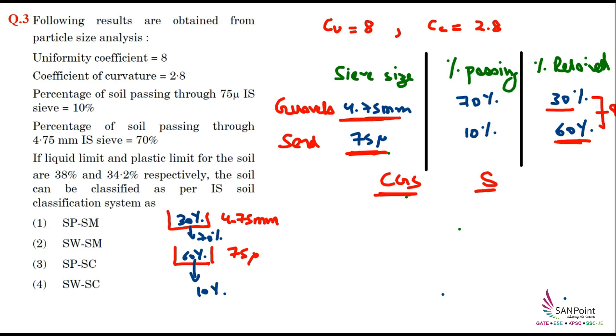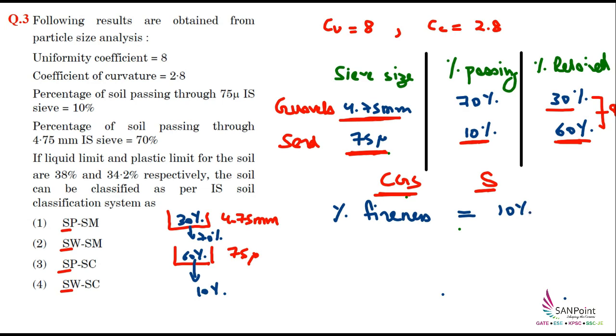If we see the options, in every option S is given, that means the soil is sand, not gravel. Now 10% of the soil is finer than 75 micron, so the percentage fineness is 10%.